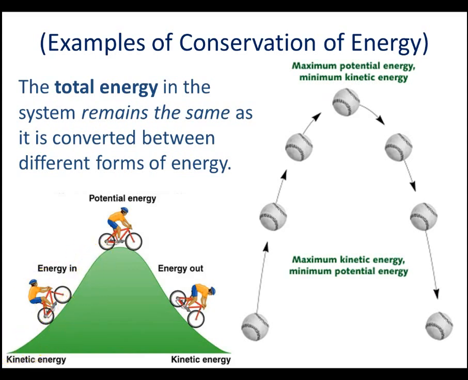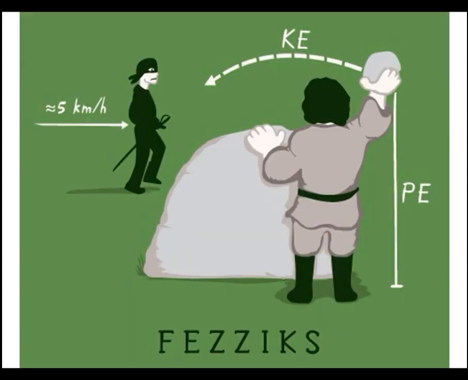If you're biking up a hill, if you're coasting up, you get to the top, you have lots of potential but no kinetic, and you go down and all that potential turns into kinetic. The total amount of energy remains the same.